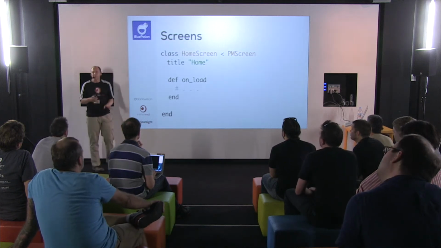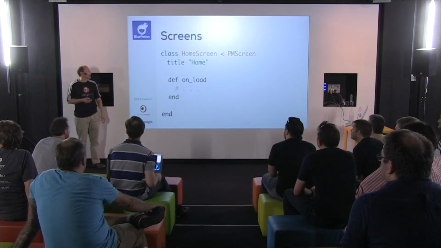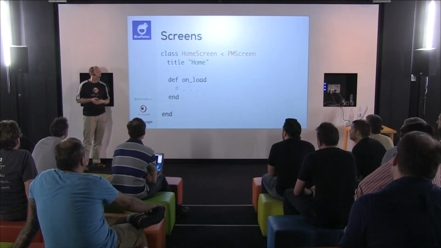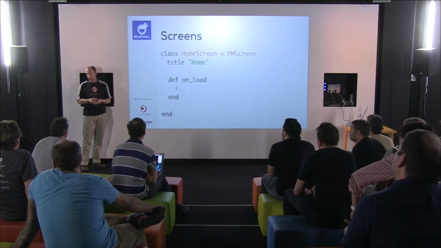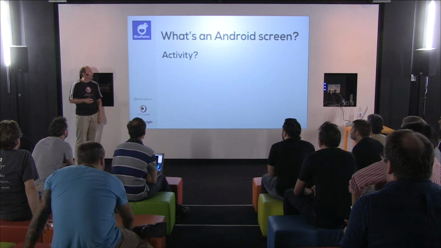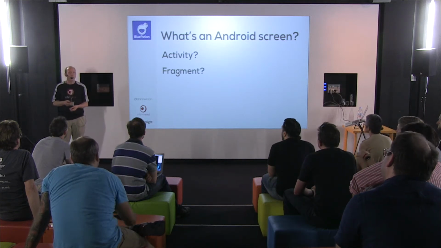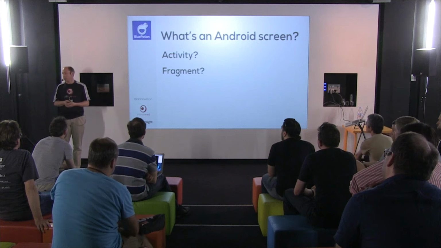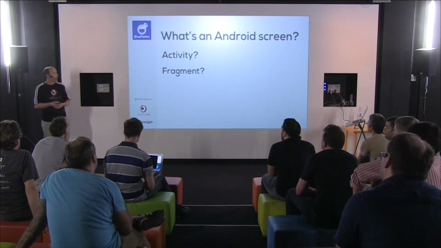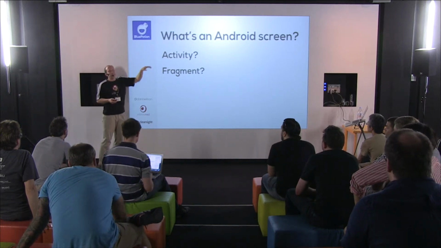Now, how many people have done any Android development? Just curious. Okay, a few folks. One of the first questions to come across is, on iOS, we know that a screen is a UI view controller. What is it on the Android side? Unfortunately, there's not an easy analog. There are two possible choices. There are activities, which go back to Android 1, and there are fragments, which are a little newer, as of Android 3. They're similar in that they both have life cycles, but activities are a little more heavyweight. Fragments are composable and can live inside activities.